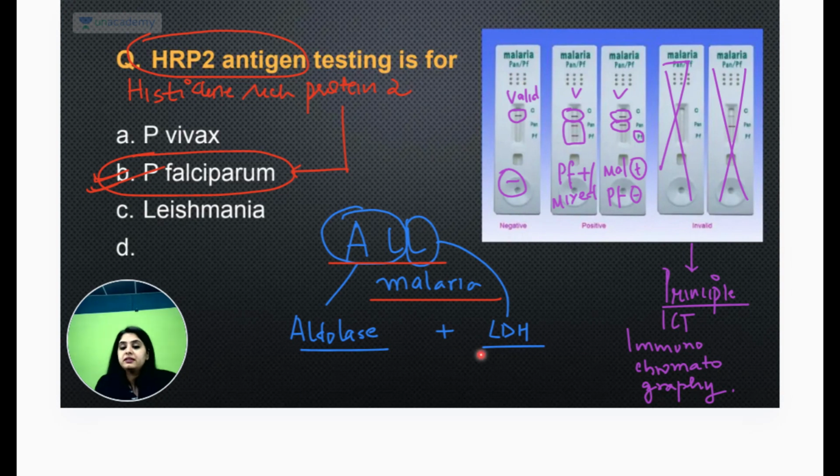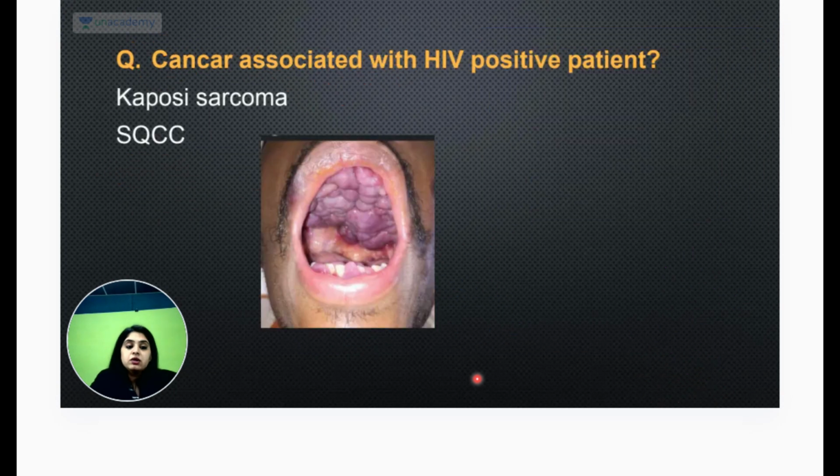This is just a rapid method of giving the diagnosis. Card tests are rapid, that is it. But ultimately, the gold standard, pathology or microbiology, someone with a microscope, is your gold standard. Okay, coming to the next, cancer associated with HIV positive patient.